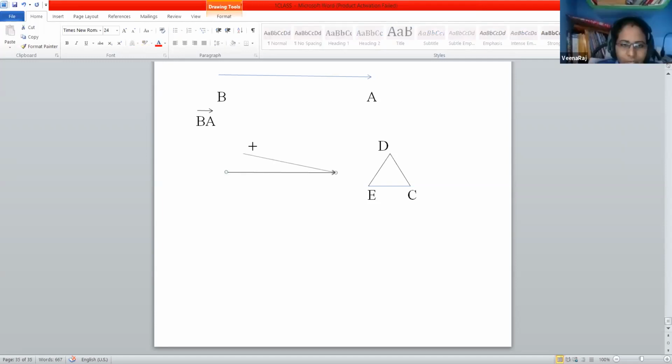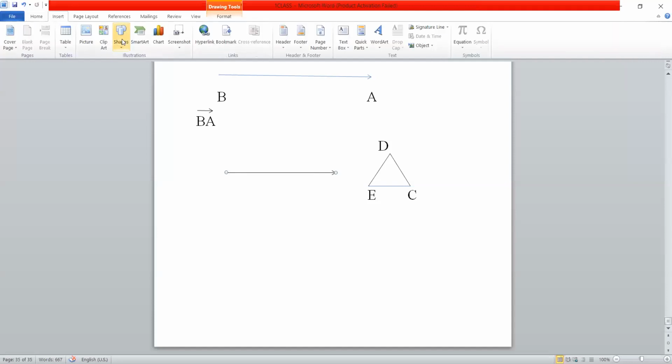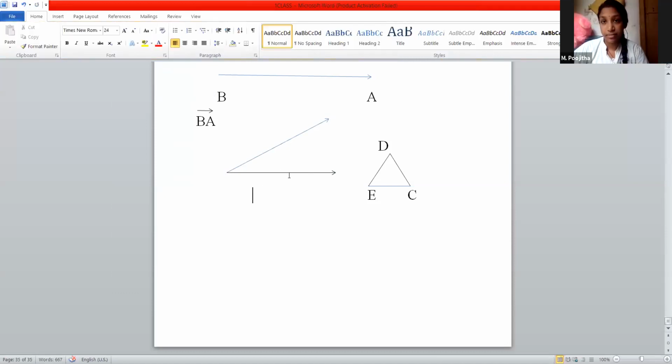Once you observe it carefully, EC is at the base, right? It is a base, and here this blue color ray.